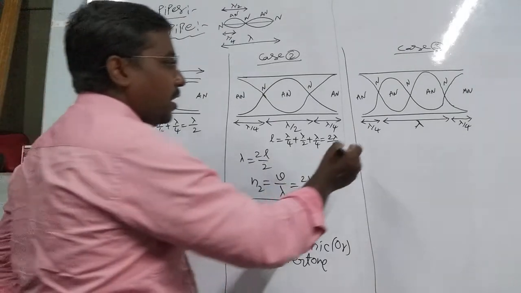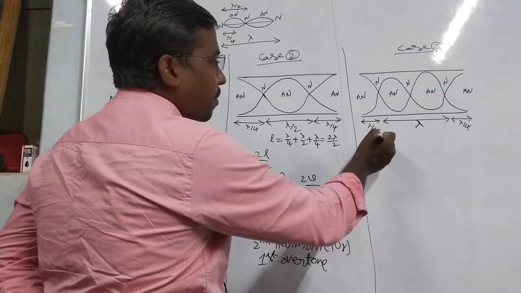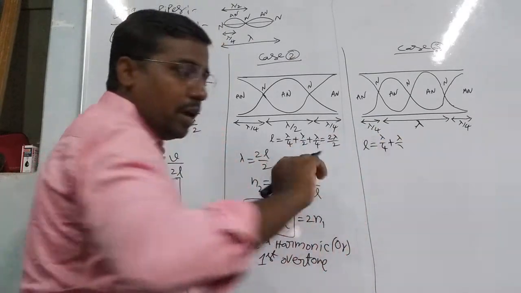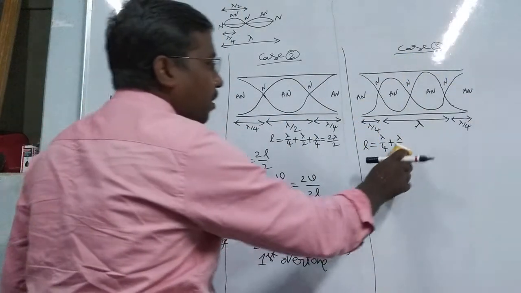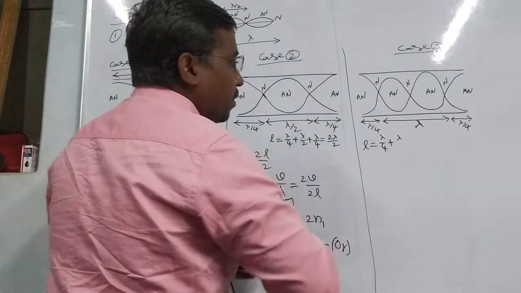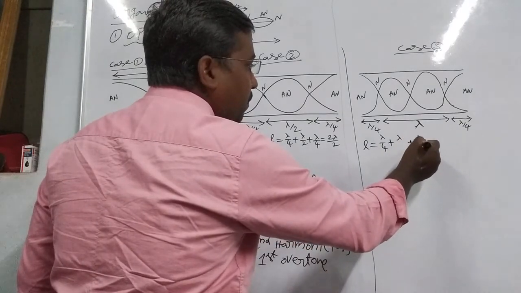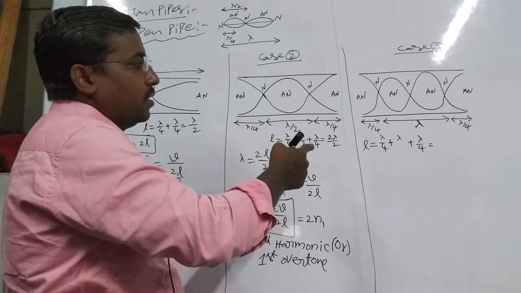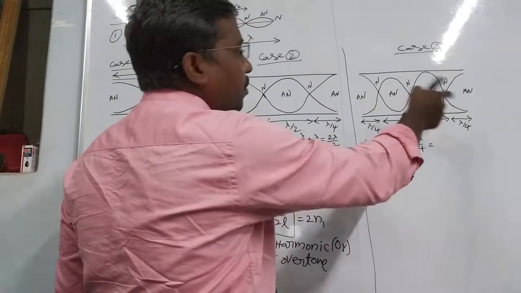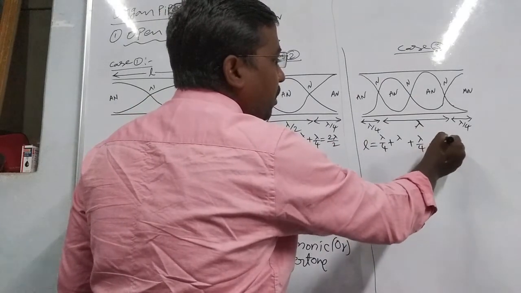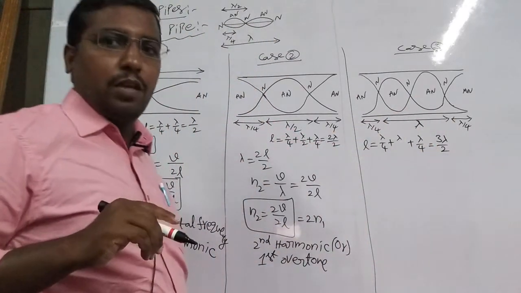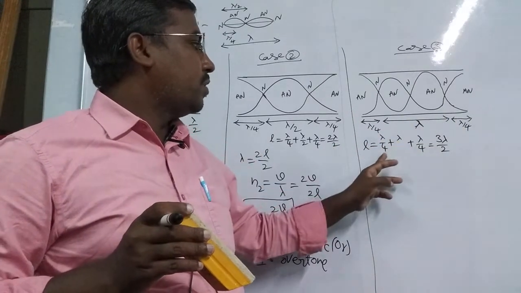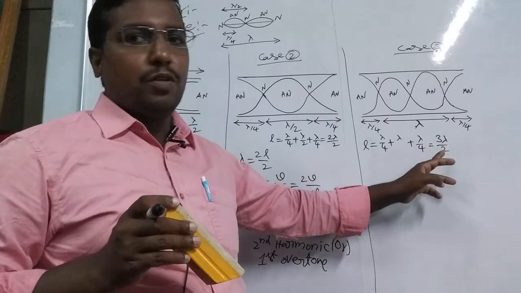Similarly, in case 3, length L equals lambda by 4 plus lambda plus lambda by 4. Okay, so we combine the lambda by 4 terms, which give lambda by 2, so after simplification we get 3 lambda by 2.